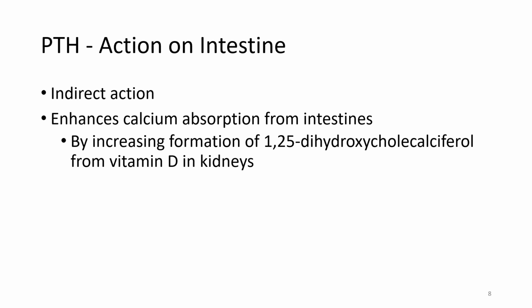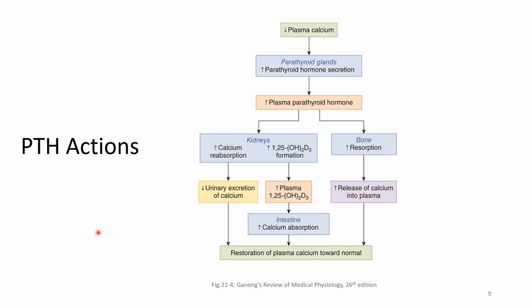In the intestine, PTH has an indirect action. It enhances calcium absorption from the intestine by increasing the formation of 1,25-dihydroxycholecalciferol or calcitriol from vitamin D in the kidneys. You can represent the parathyroid hormone actions in the form of a flowchart.